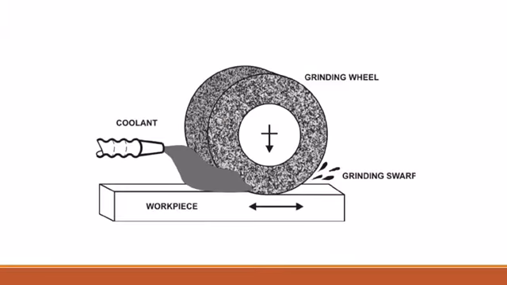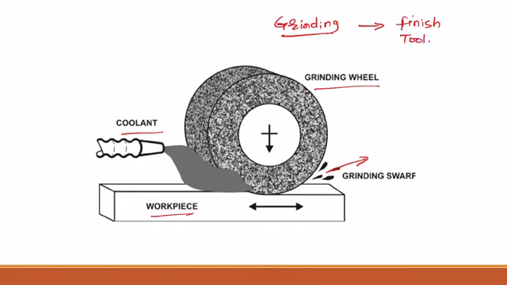Now you can see here the grinding wheel, and the material removal is taking place from this side. There is a coolant, there is a workpiece, and this is a grinding wheel. Basically grinding operation is used to finish the surface finish of the tool, right? As we use the tool in lathe machine, and tool wear takes place, for that we use grinding.